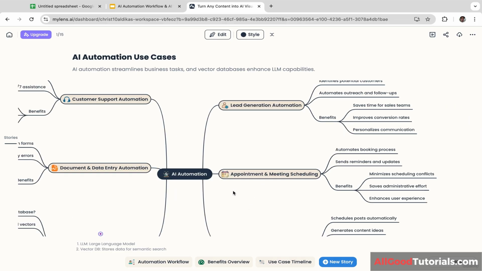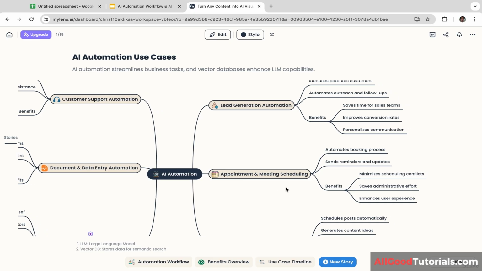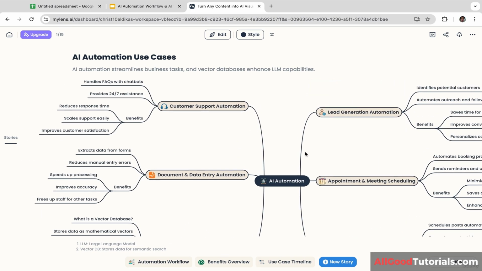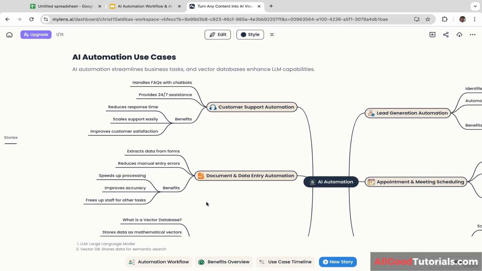The third one is appointment booking and meeting scheduling. AI can automate the entire booking process by sending reminders and updates and minimizing scheduling conflicts between participants. This reduces administrative effort for businesses and creates a smoother, more delightful user experience. And the fourth one is document and data entry automations. So AI is able to extract information from forms, reduce manual entry errors, and significantly speed up document processing while improving accuracy across workflow. It frees staff from repetitive tasks, allowing them to focus on higher value responsibilities.